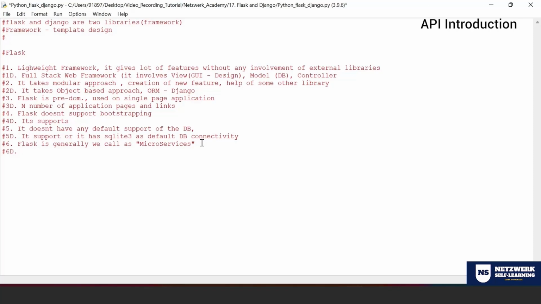It supports a lot of, we call it microservices. Flask, we do call it a microservice, right? Here we cannot call this a microservice because it involves a lot of features, a lot of functionality, lots of modules. It's not as easy as what you do with Flask because the complexity is very high here.